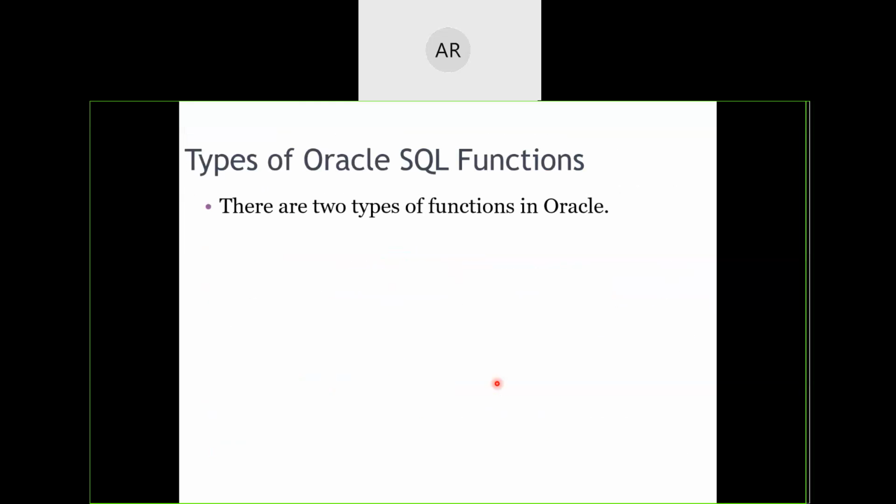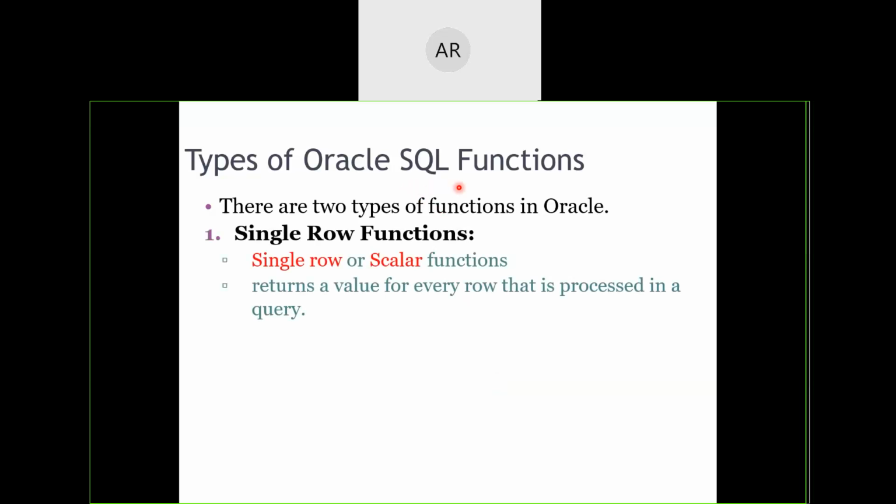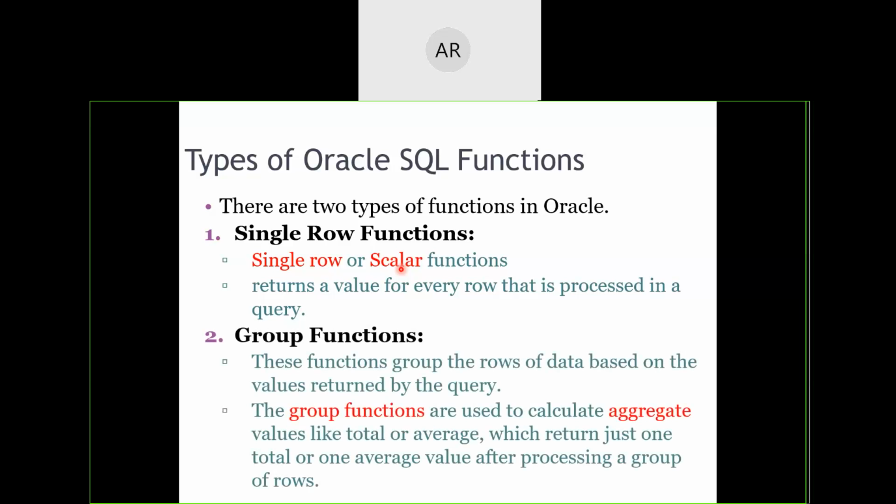So Oracle functions, we have got various predefined functions given in Oracle for SQL operations. And these functions are basically categorized into two types. One is single row functions, also called scalar functions. These are going to work on a row by row basis. There is another category of functions called group functions or aggregate functions. These are going to work on a bunch of rows and perform some target on them. We'll see in detail what those functions are.